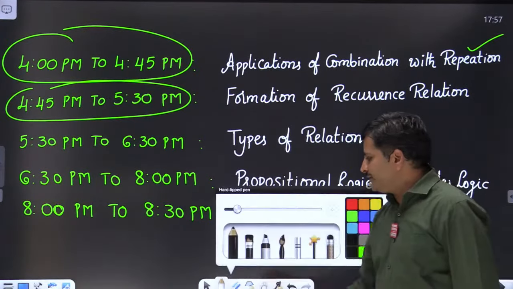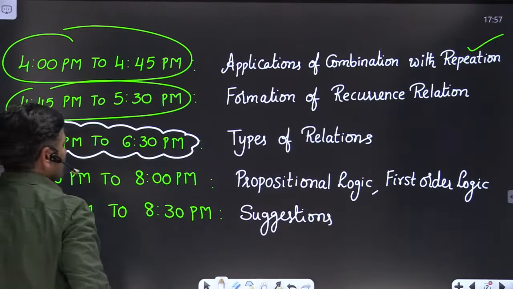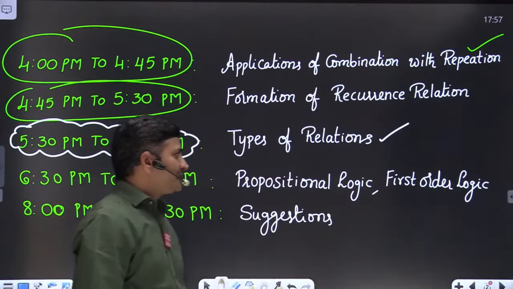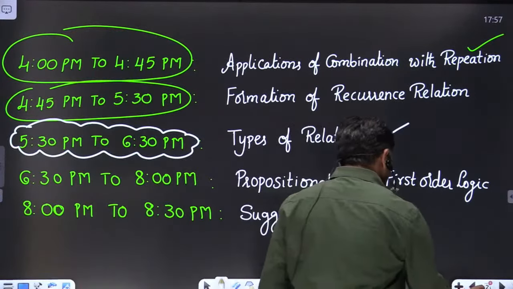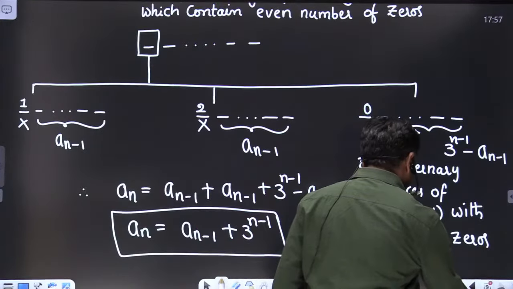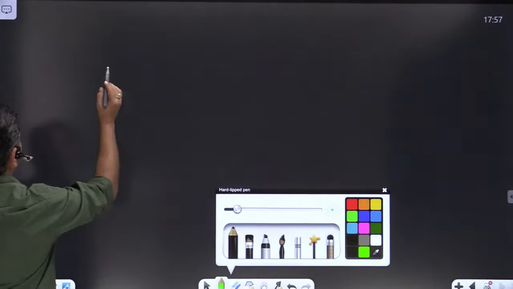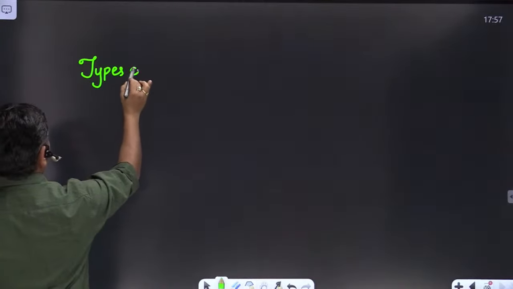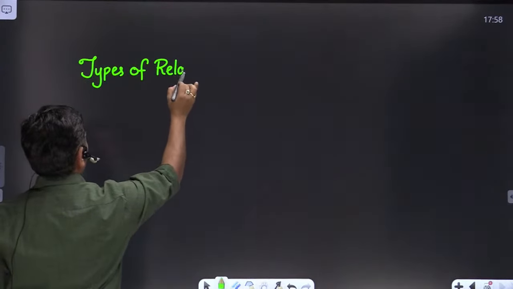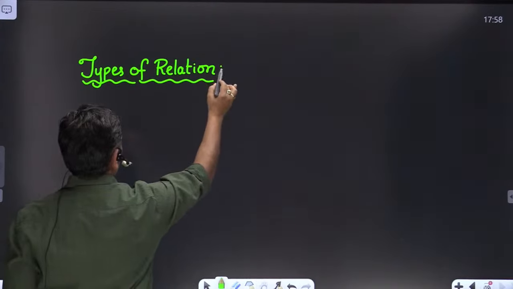The next topic we are going to discuss here is types of relations, and also we'll discuss different kinds of problems based on types of relations, friends. Any doubts, friends?